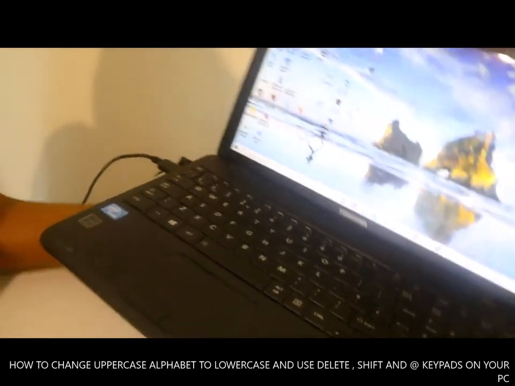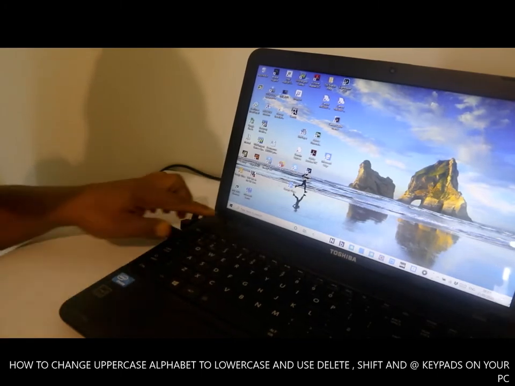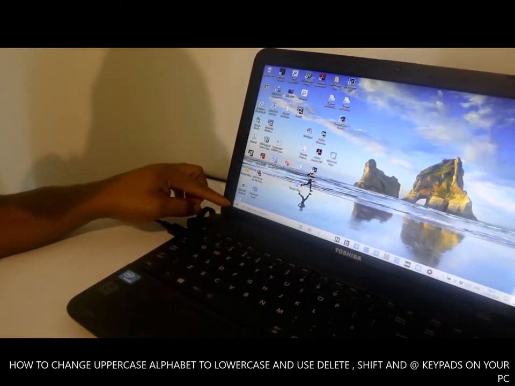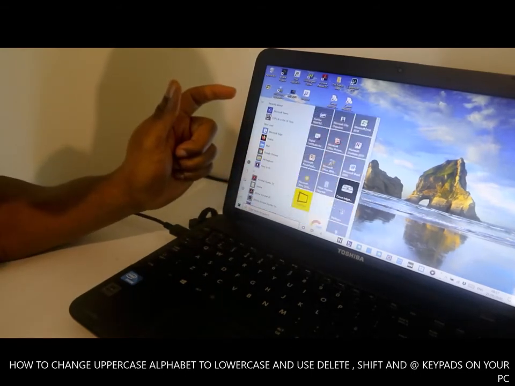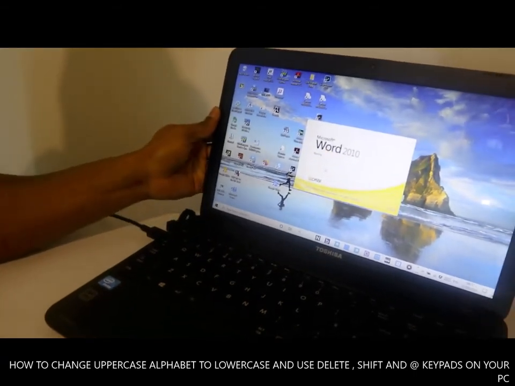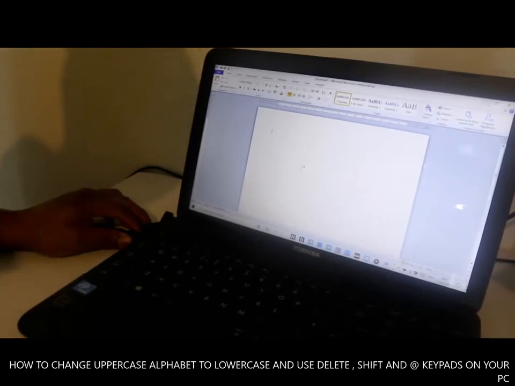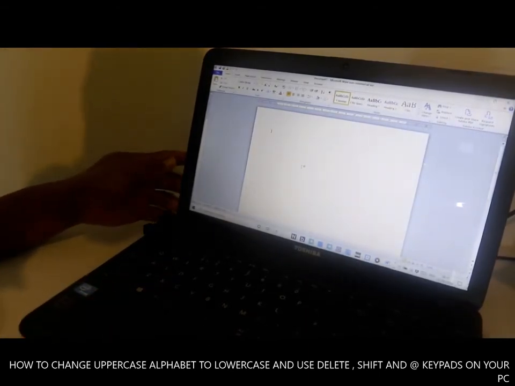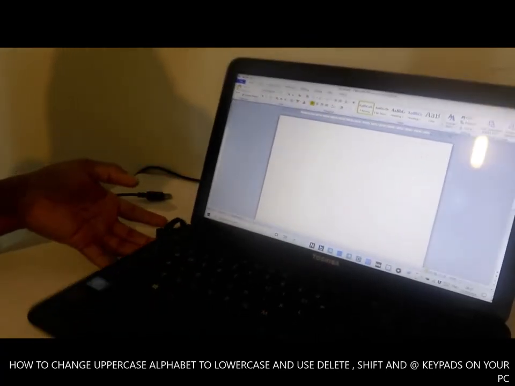Now what we need to do is go to Windows Start. Click Windows Start here, then, for you to be able to see what we're doing, go to Microsoft Word. Now what we want to do is type a letter. You need to type any letter.